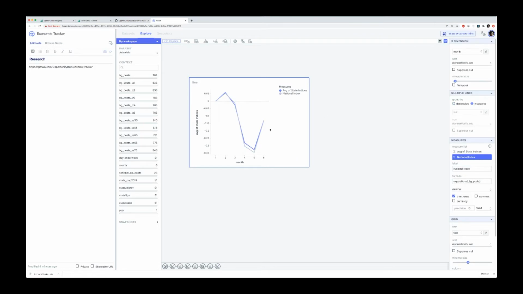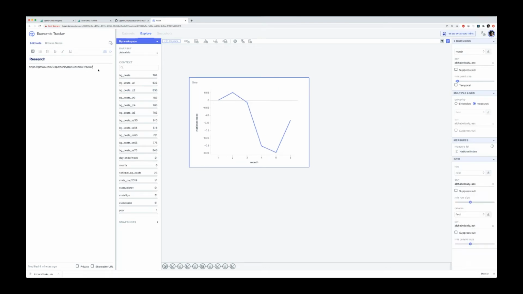And what we'll see here is that there is quite a difference, of a few percentage points. I mean, the shape is more or less the same, but we can't just average these state indices because we don't know how to weight them, right? We don't know how many job postings there were per state. This is just an index of change over time. So we have this national one though, at least. So let's go ahead and keep this.